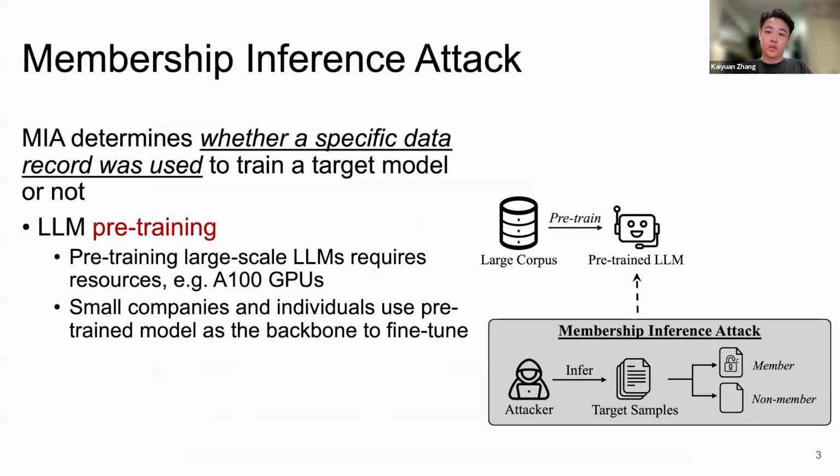Initially, research focused on MIAs against the pre-training phase of the LLMs. However, pre-training uses enormous, web-scale datasets, and each data point is often seen only once. As a result, recent studies have confirmed that membership inference attacks against the pre-training data are largely ineffective. And training large-scale LLMs requires enormous resources. For example, GPT-4 training cost around 25,000 A100 GPUs and more than $100 million.